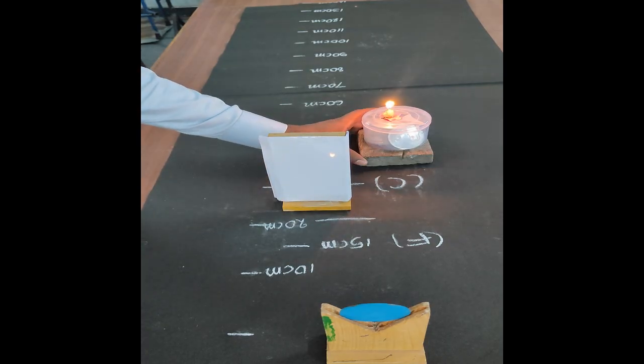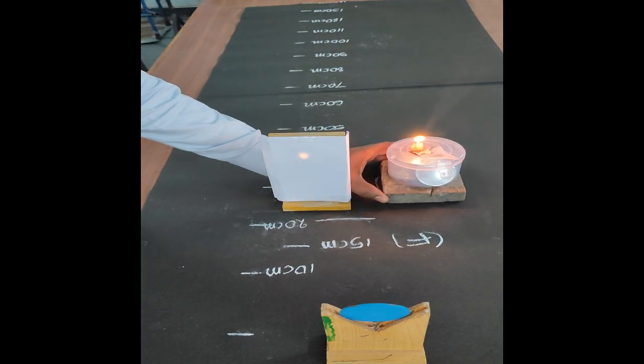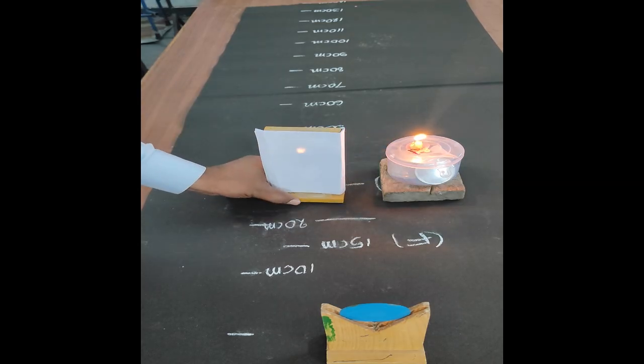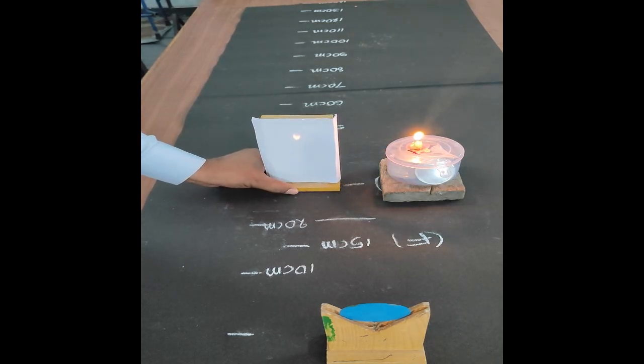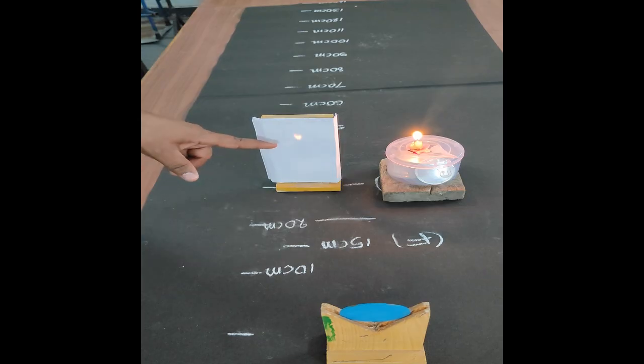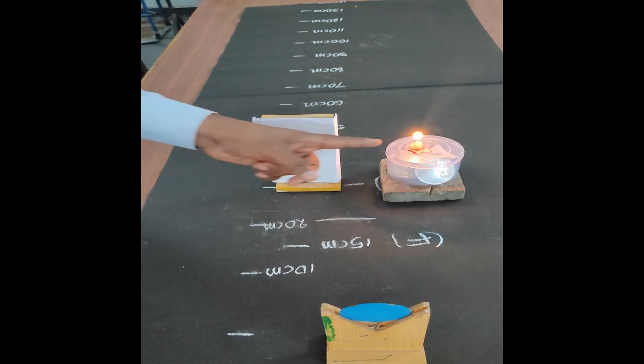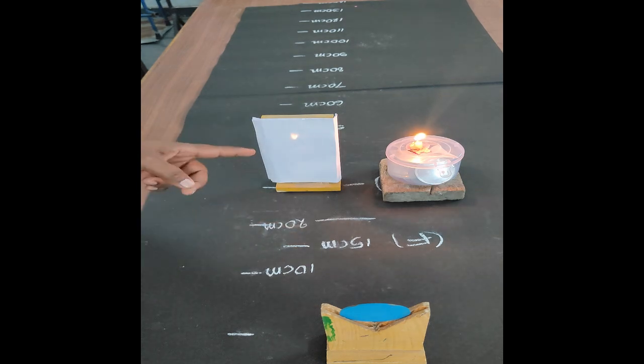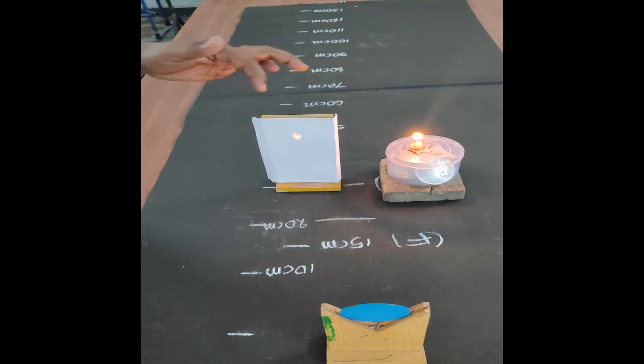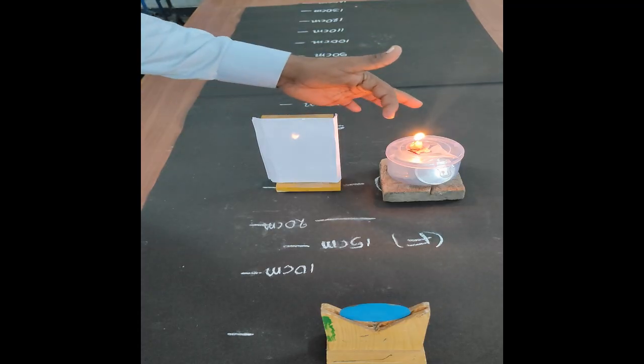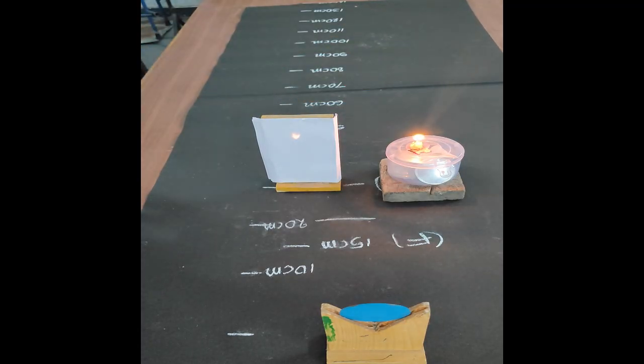So let us place the object at C. We are getting the image also at C. The object distance and image distance are both equal. The size of the image is equal to the size of the object. Inverted image and real image.